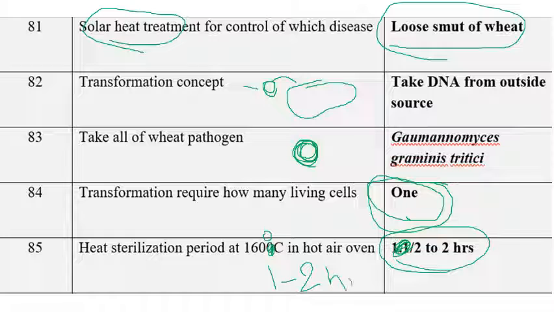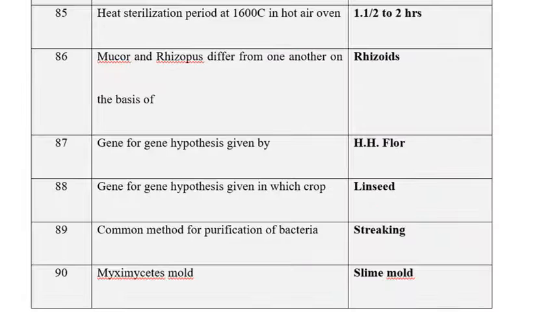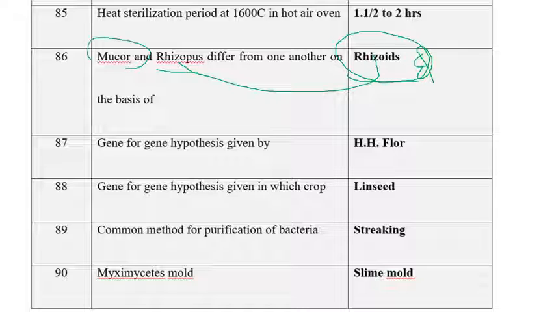If you want exact time, 2 hours it will require. The next one is how Mucor and Rhizopus differ from one another. We know very well Mucor and Rhizopus differ by means of rhizoids, and one more thing, actually I forgot. In Rhizopus, rhizoids and stolons are present, whereas they are absent in Mucor.